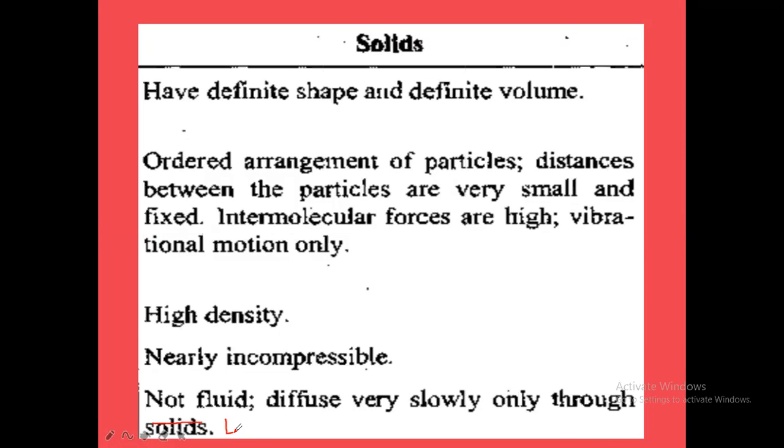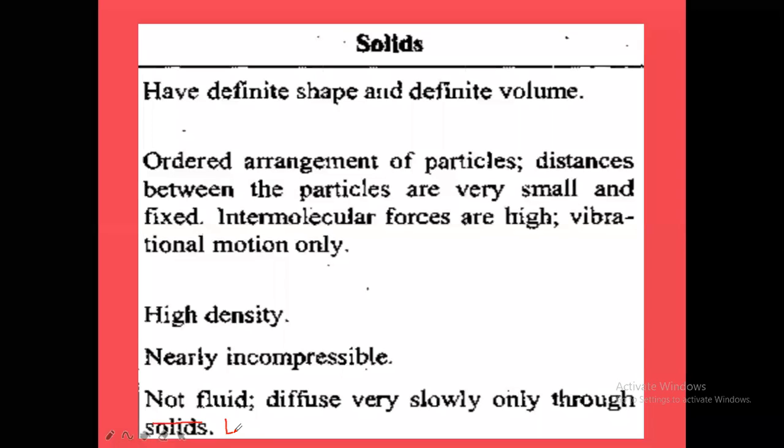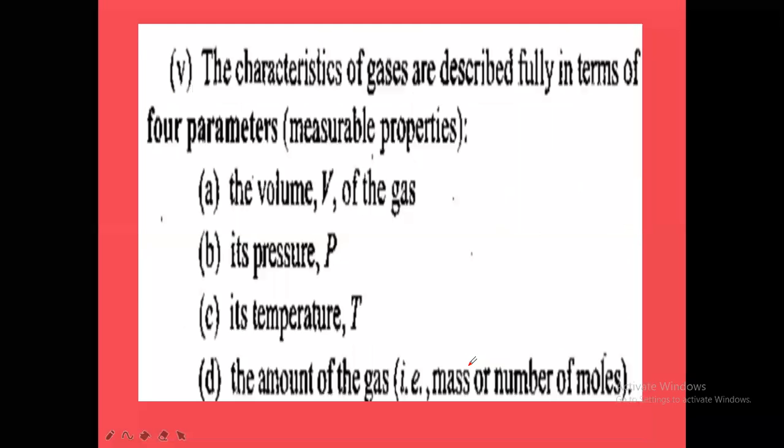That means if you put a potassium permanganate crystal into water, the crystals of potassium permanganate or crystals of potassium dichromate will be diffused. Therefore, the colored solutions will be forming there. So they can diffuse slowly, but they can diffuse through liquids. So those are the main differences between gases, liquids, and solids.